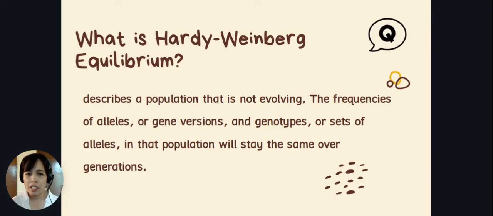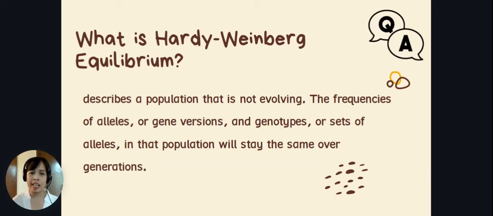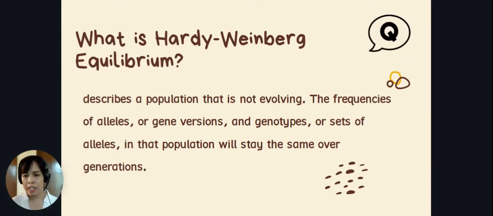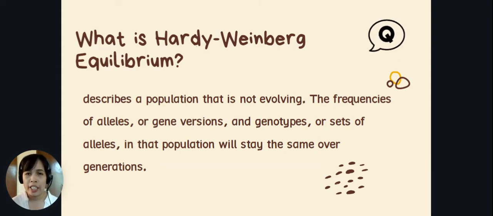Since Hardy-Weinberg equilibrium maintains the same genetic frequencies in the alleles and the genotypes over a number of generations, we can say that when a population does not meet the criteria, then there is a change happening in the population. So therefore evolution is occurring within the population.